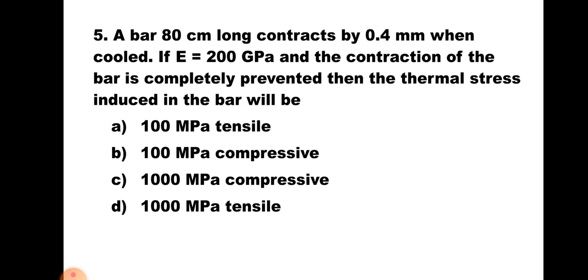If you put alpha TL as the contraction given, that is 0.4, L is given as 800, into 2 into 10 to the power 5, which comes out to be 100 MPa, and as the temperature is decreased, the nature of stress will be tensile. Hence, the answer of this question is A, 100 MPa tensile.